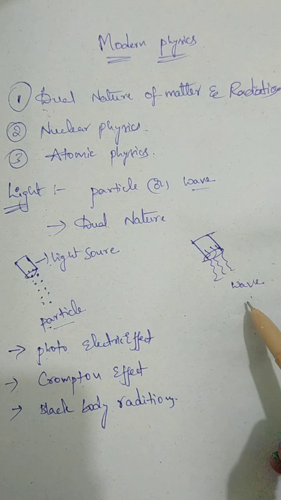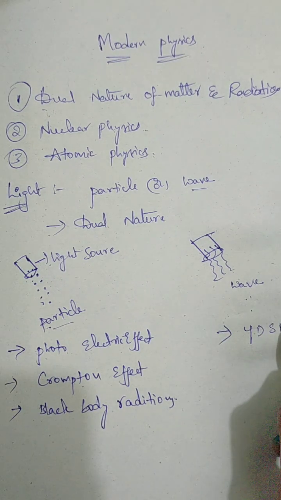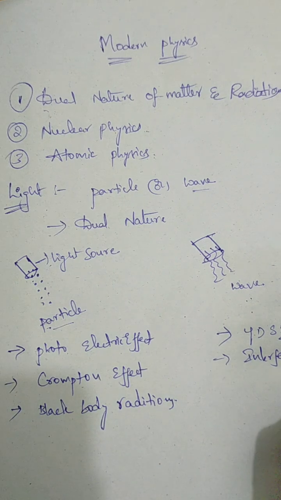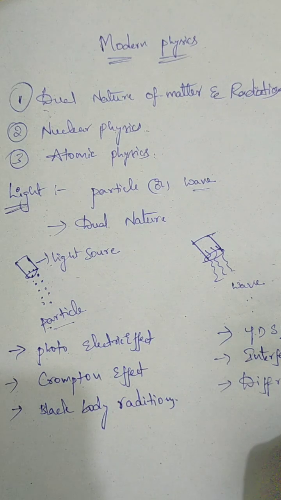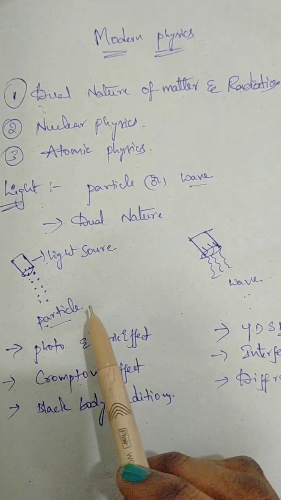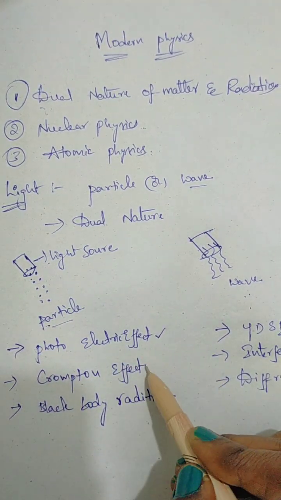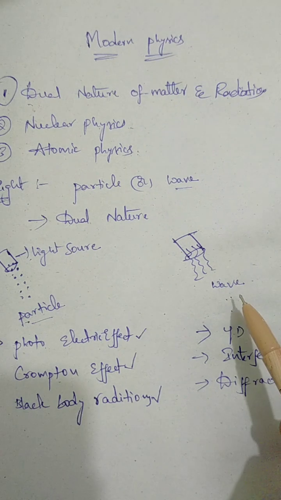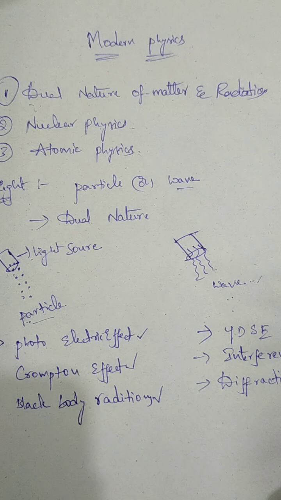And what are the proofs that light behaves as a wave? We have generally Young's double slit experiment and interference, and the next one is diffraction also. So, when we take light as a particle, then only photoelectric effect, Compton effect, and black body radiation are proved. When we take light as a wave, then only Young's double slit experiment, interference, and diffraction are proved.